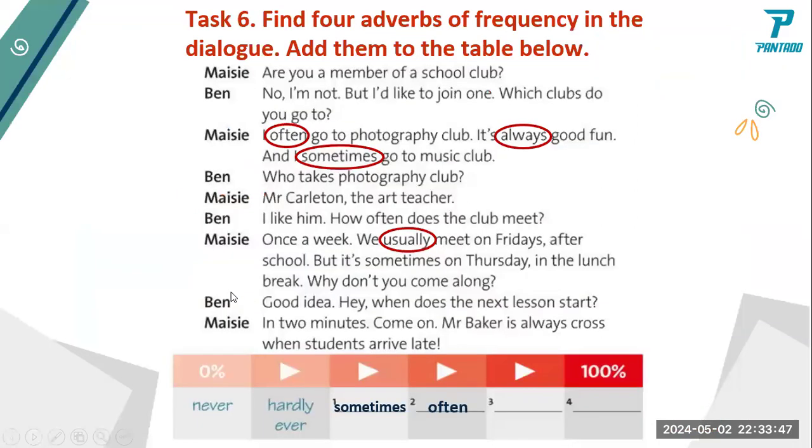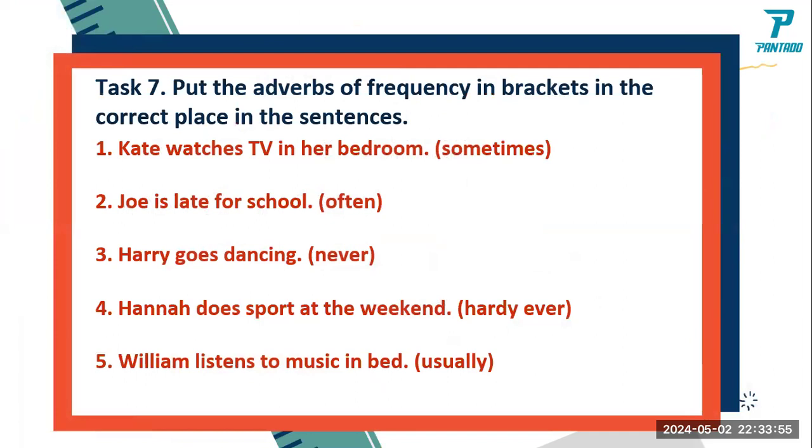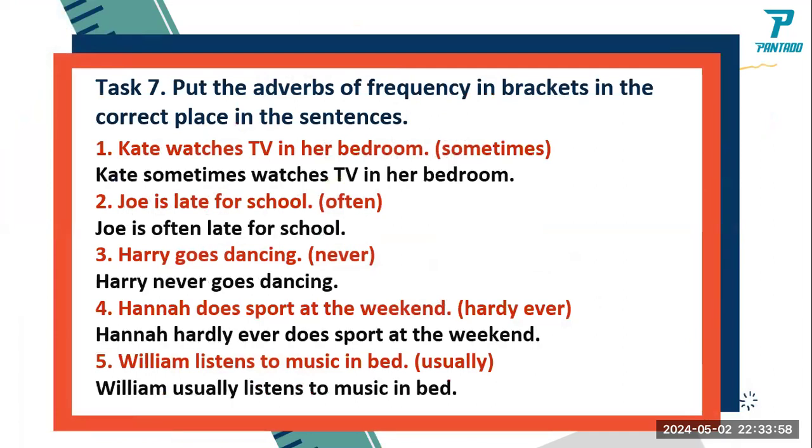You can see in here the word usually, which is the adverb of frequency, comes before the verb listens. It's the same with this one. Hardly comes before the word does.